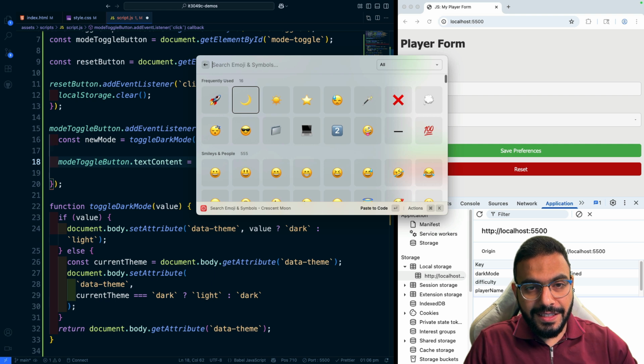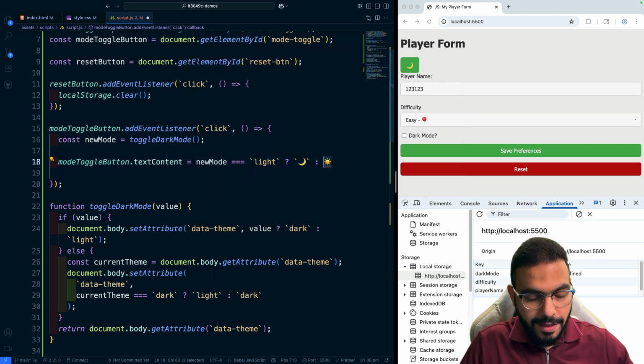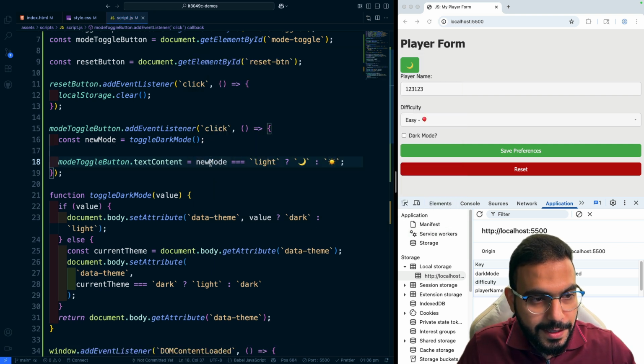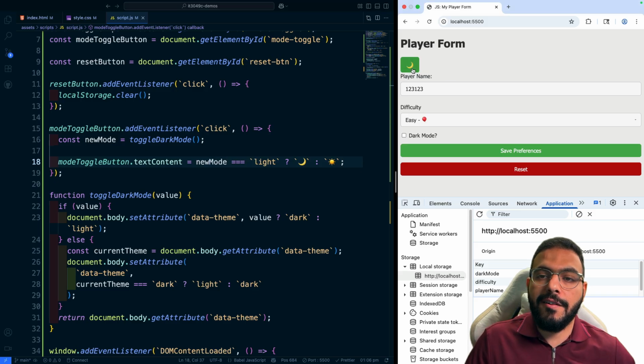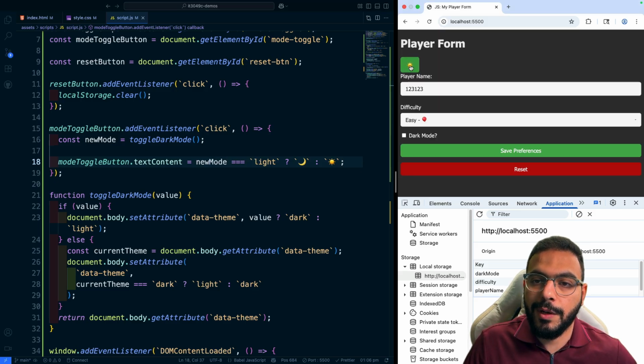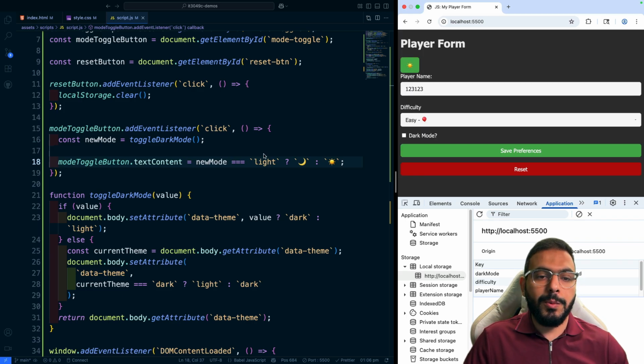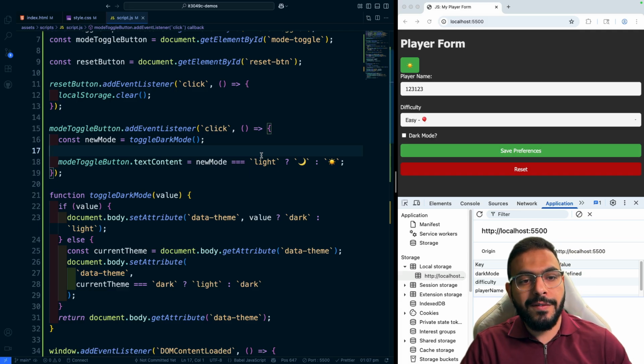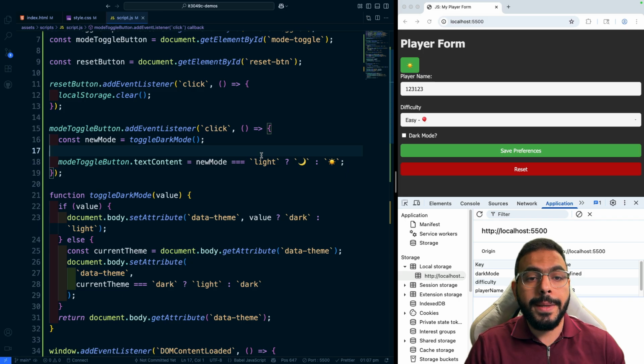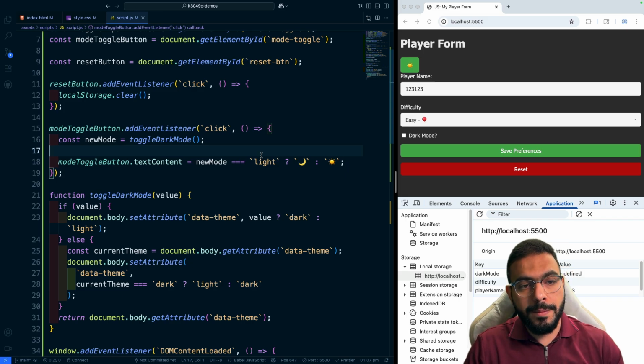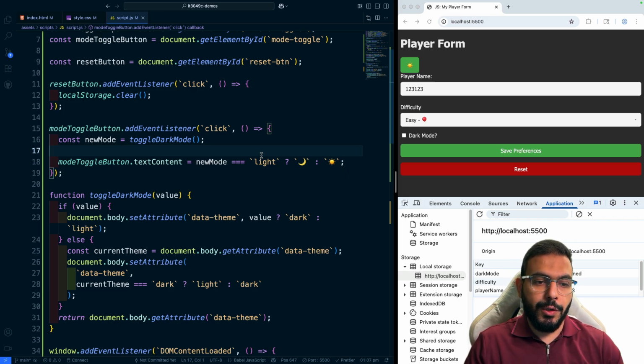And if it's not, then we want you to return back the sun. Let's see what that does now. Now here I have the moon, and if I click on it, we switch to dark mode, and we also switch the text of that button to the sun, and it keeps switching back and forth as we click between those. So this video is kind of a demo that shows another use case for how you would use the DOM manipulations or the forms and the event listeners to actually add some sort of interactivity to your web page.